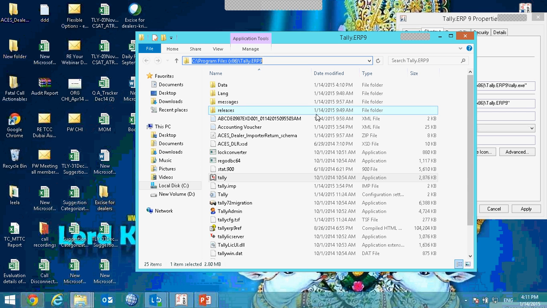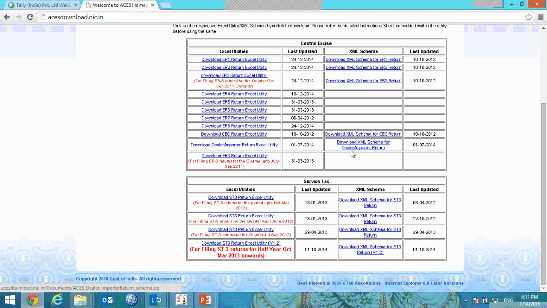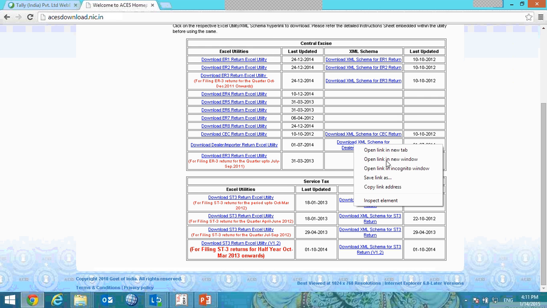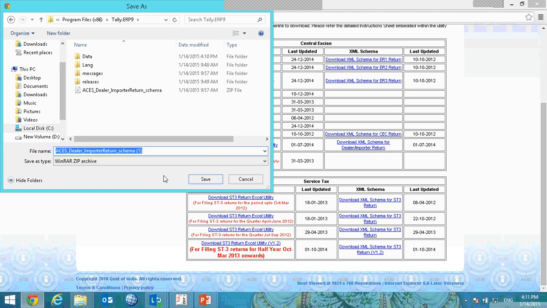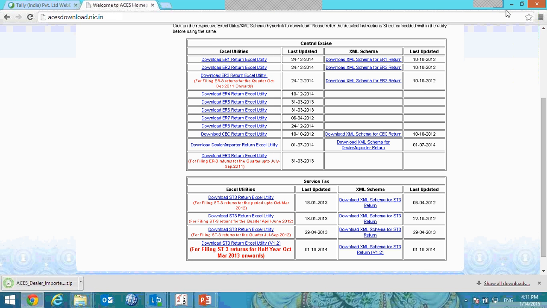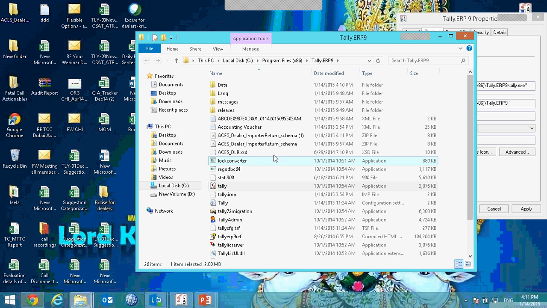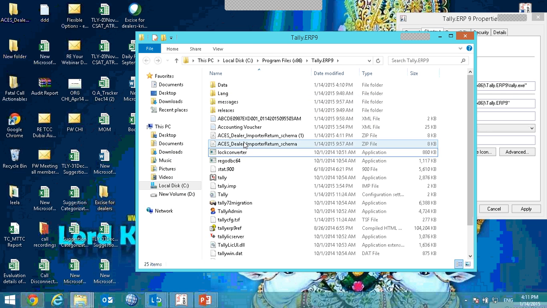That file that was exported from Tally is here. I am saving the schema file also to the same folder. Usually the schema file and the downloaded file should be there, and the exported file should be there in the same location. Okay, I am saving the file. Okay, once this file is saved, it will be in a zipped format.